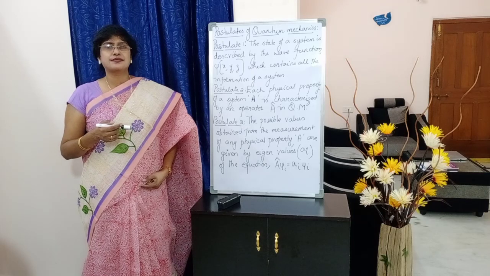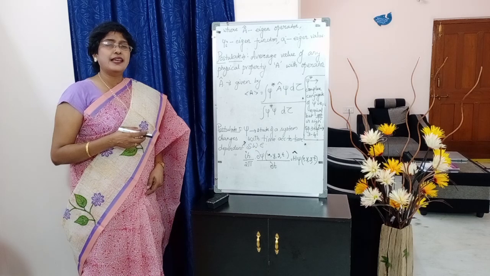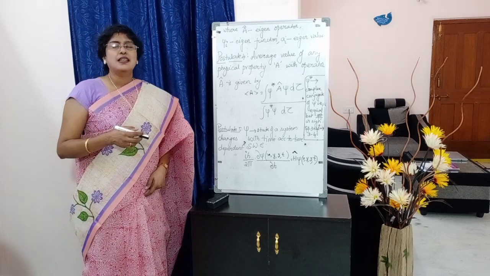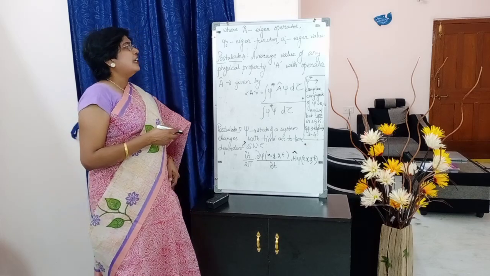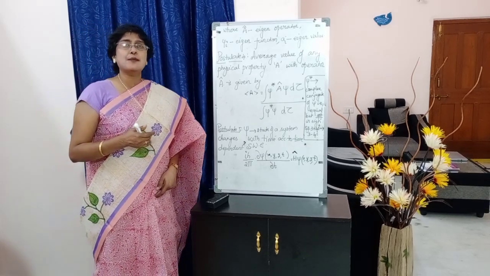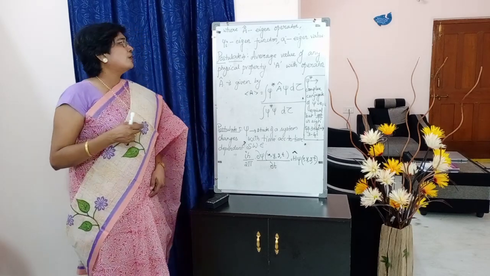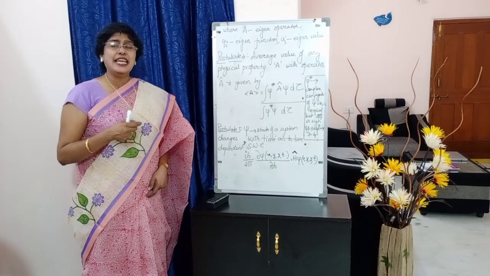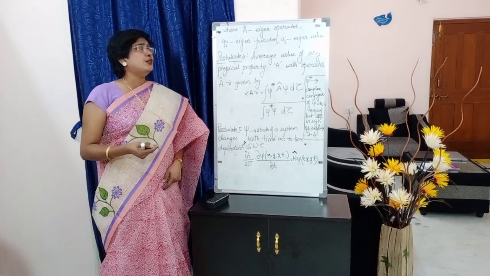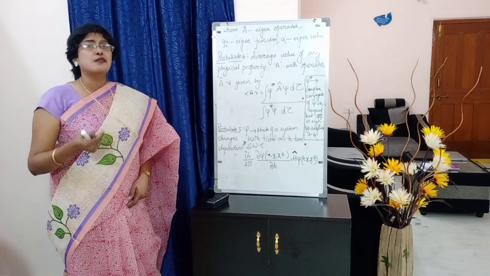Understood? So below that write down, students, where A cap is the eigen operator. We have seen each physical property A is characterized by an operator, so A cap we call the eigen operator. AI we call the eigenvalue, and psi I is called the eigen function.